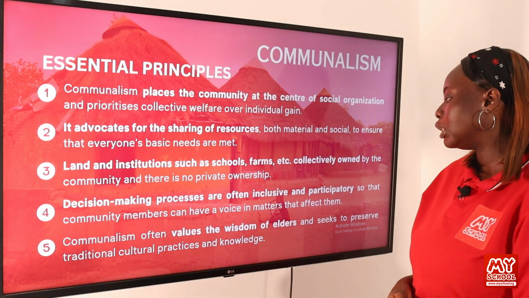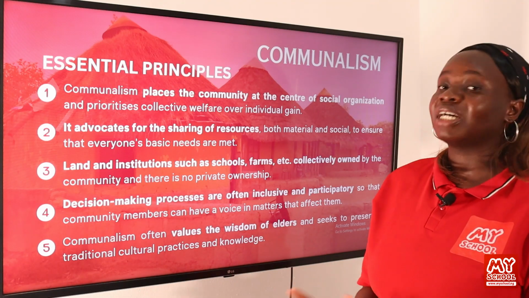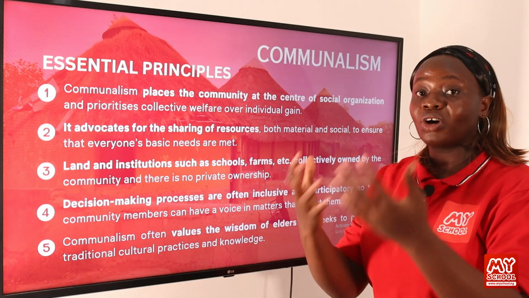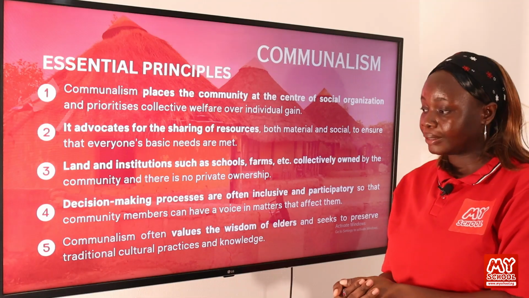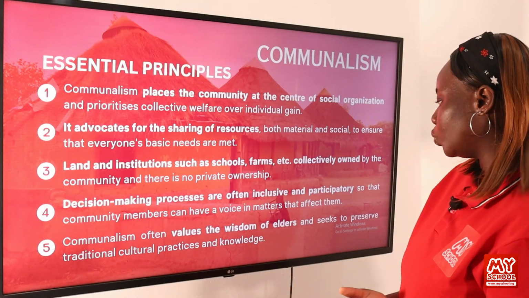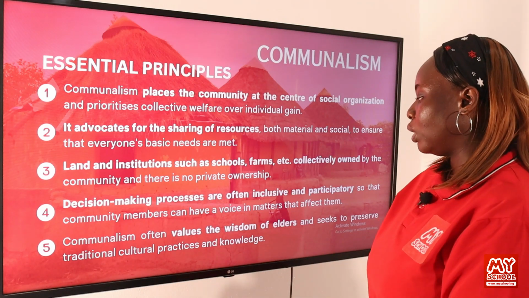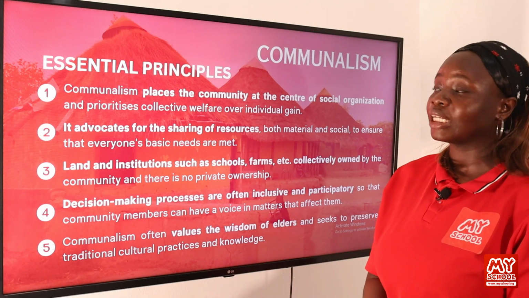Decision-making processes are often inclusive and participatory so that community members can have a voice in matters that affect them. So they practice a form of direct democracy where everybody is allowed to voice their opinion, and everybody's opinion is listened to within the society. Communalism often values the wisdom of elders and seeks to preserve traditional cultural practices and knowledge. So the elders are looked up to in a communalist society.